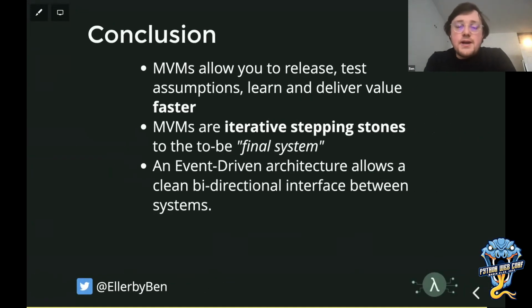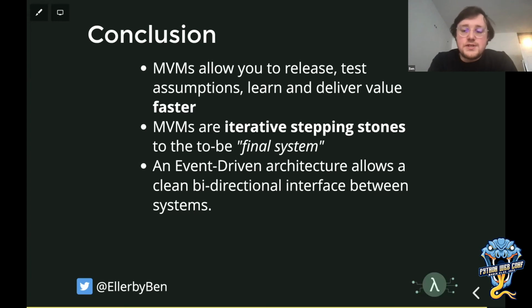In conclusion, from my experience and the teams I've seen using them, MVMs allow us to release faster, to test assumptions faster, learn and deliver value faster. They're kind of stepping stones to that final system. And an event-driven architecture allows a very clean bidirectional interface between systems. And as most modern cloud-based architectures are becoming event-driven, it's very natural to leverage that as a natural advantage of the new paradigm in providing us a way to sort of have that stepping stone approach of minimum viable migrations.